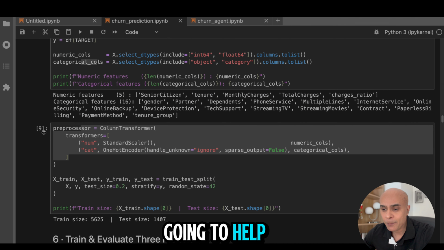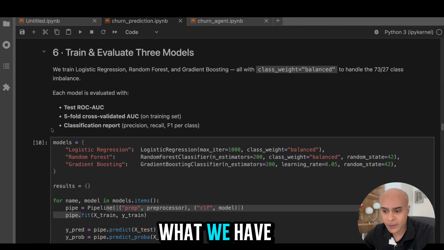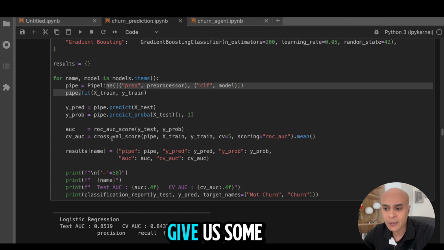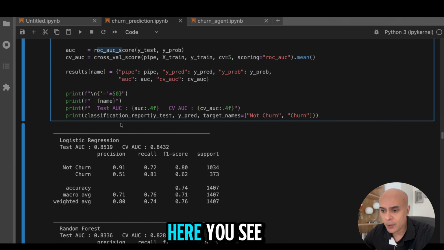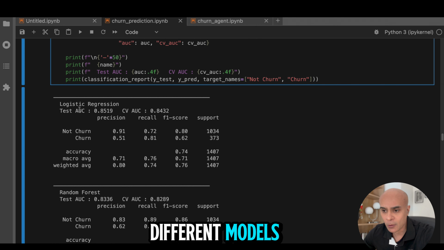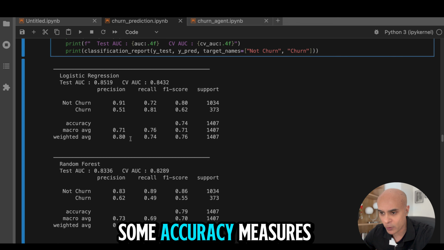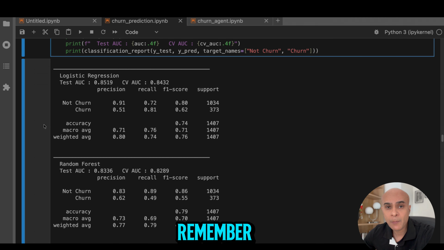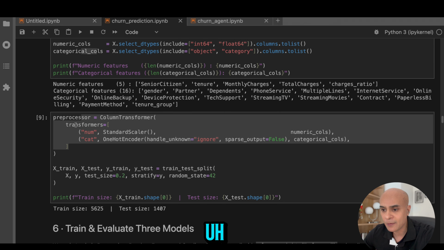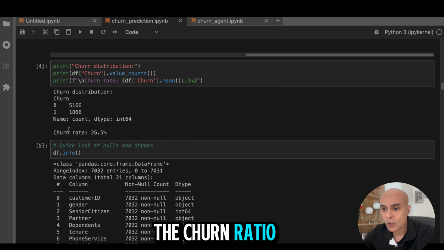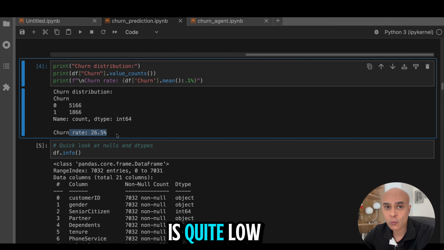And this is going to help us compare the predicted value and the actual value, which gives us some accuracy scores. For example, here you see for all the different models, logistic regression, random forest, gradient boosting, you have some accuracy measures. Now, if you remember, I said earlier that this is an imbalanced data set. It means that the churn ratio to non-churn is almost 26%, which is quite low.